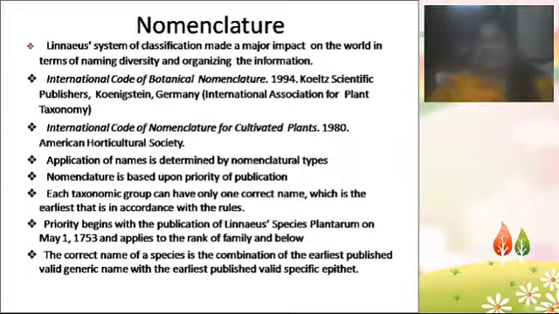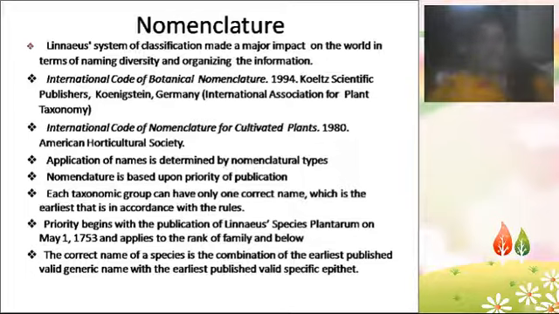So Linnaeus proposed a system of nomenclature, which is known as the binomial system of nomenclature, proposed by Carolus Linnaeus. The Linnaeus system of classification made a major impact in the world in terms of naming diversity and organizing the information. So he actually proposed a system of nomenclature.